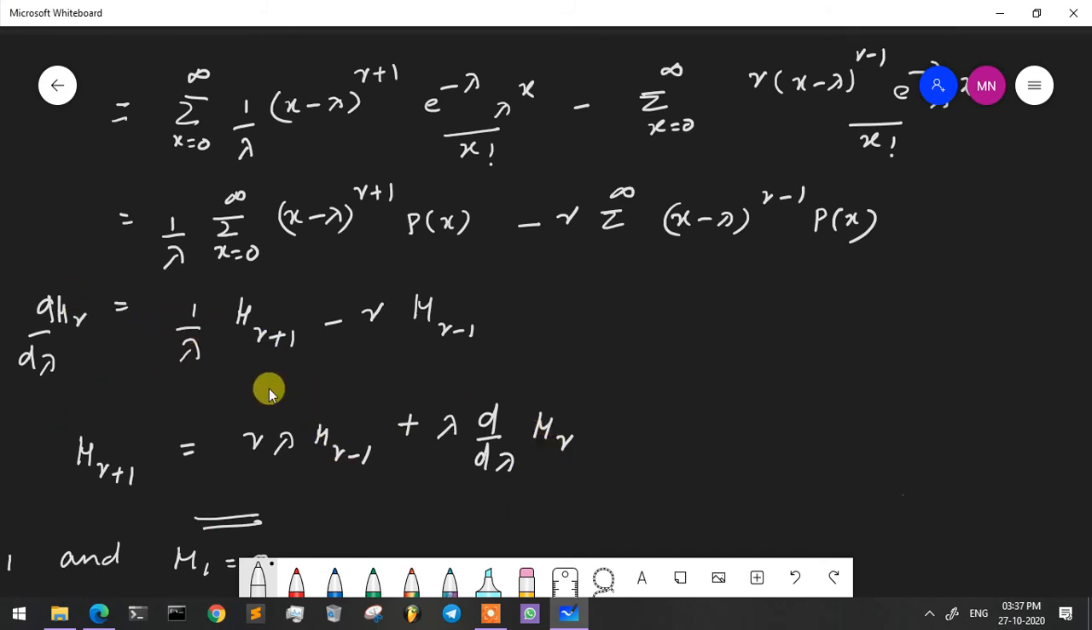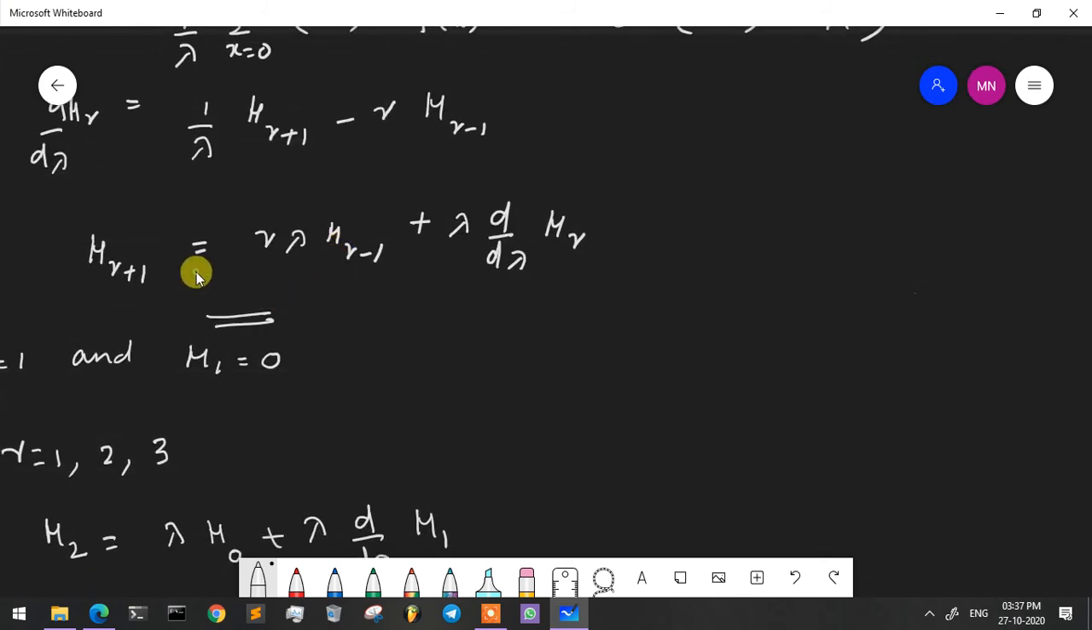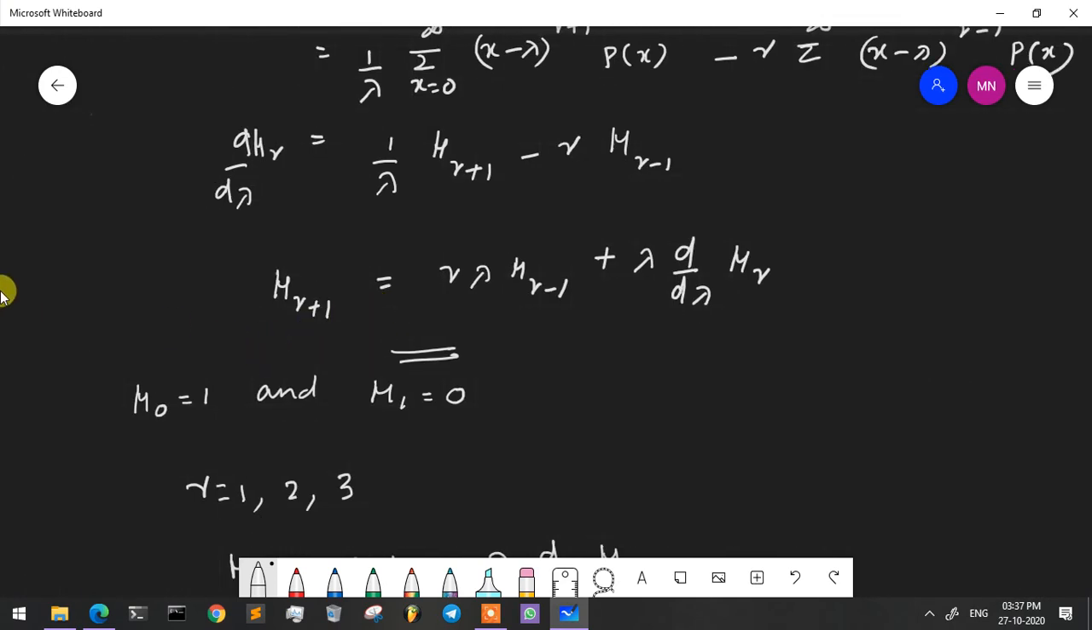Here from this we can simplify, and from that we can obtain this equation. Mu r plus 1 is equal to r lambda mu r minus 1 plus lambda into d by d lambda of mu r. Here we can put r is equal to 1, 2, 3. We can obtain the central moments mu1, mu2, mu3, mu4, etc. Already we know mu0 is equal to 1 and mu1 is equal to 0.